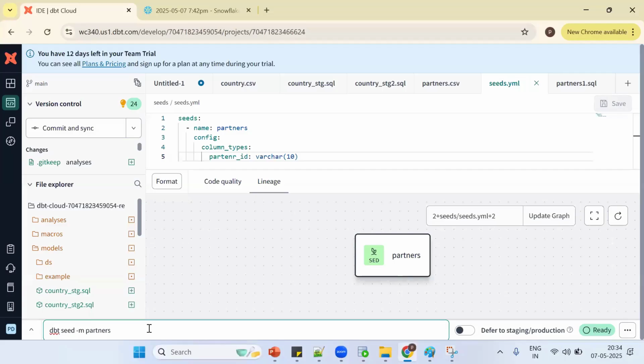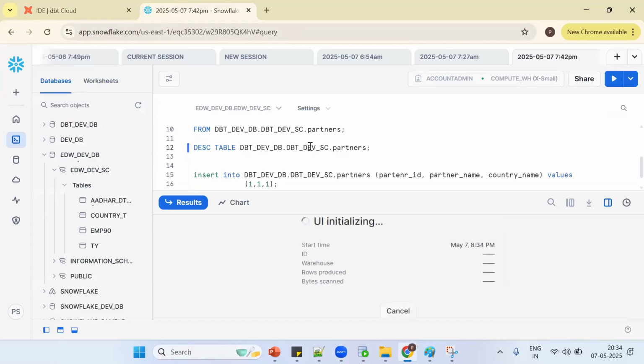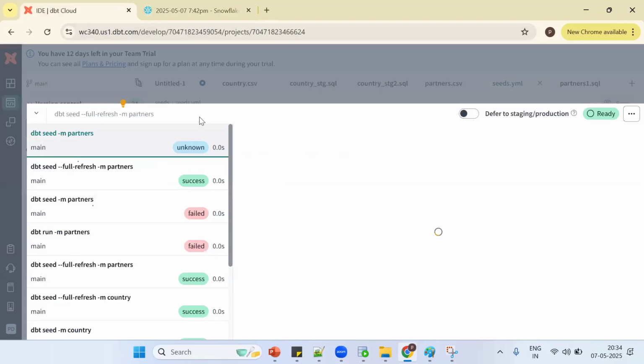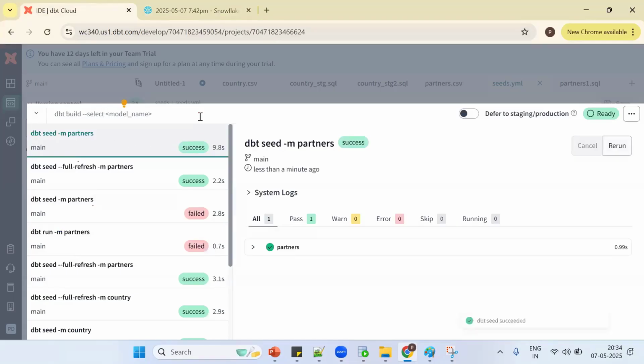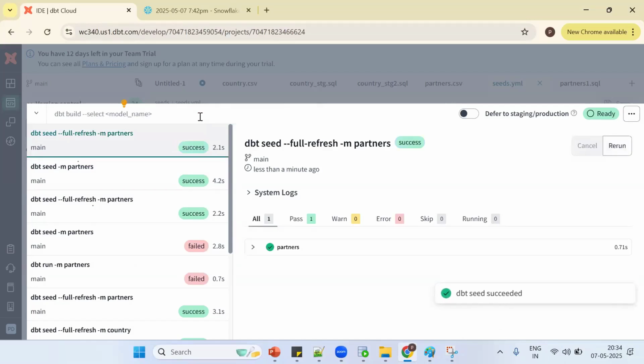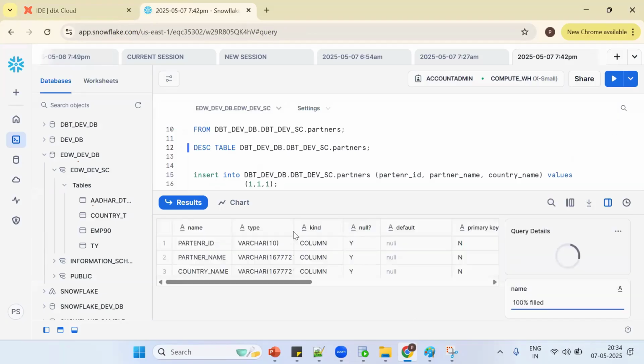No, it will not change, because it is truncating and inserting, so there won't be any impact. See, it will be the same thing. Now if I want to accommodate these changes, what should I do? We should go for the full refresh concept. Simple thing. If there are any schema changes, that is, definition changes, we should go for full refresh. Now see the data. We get 10 as the size.